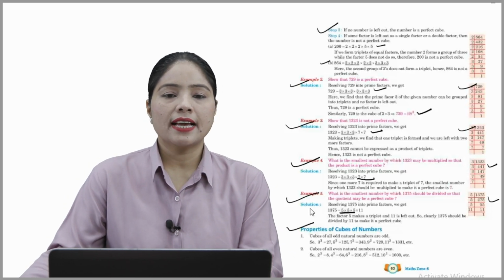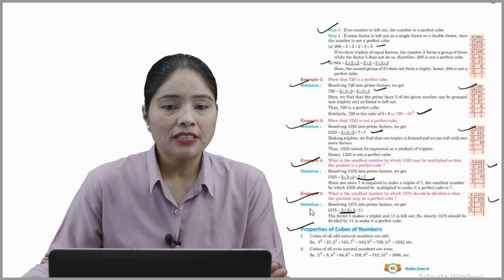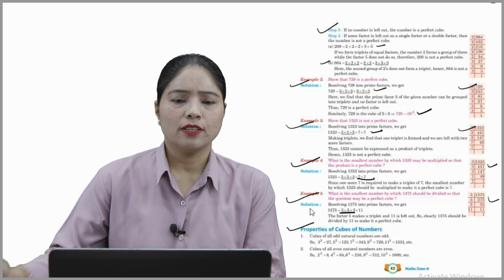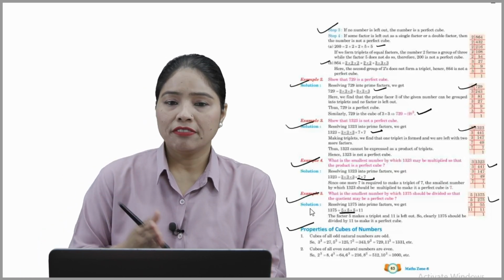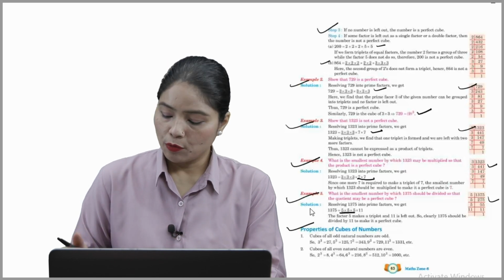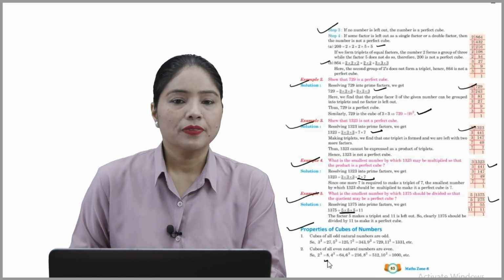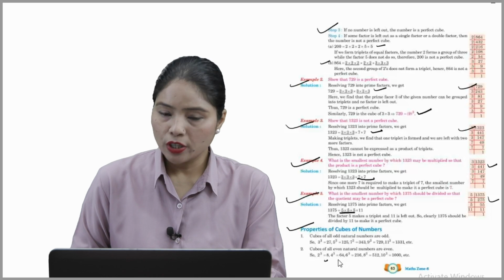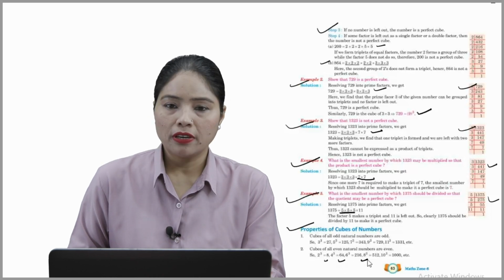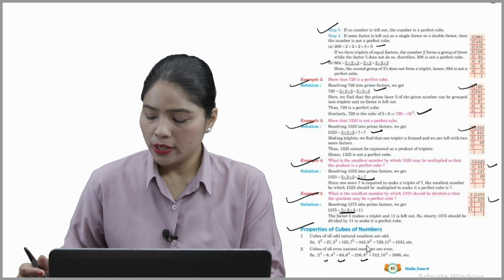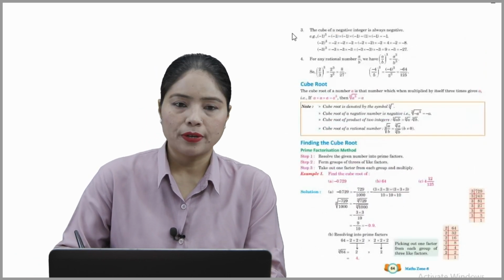So this is a property of cubes of numbers. Second property, just see that cubes of all even natural numbers are even, just like 2 is an even number. So the cube of 2 will be an even number. The cube of 4, this is also an even number. So I hope you understood. After that, move on to the next property.